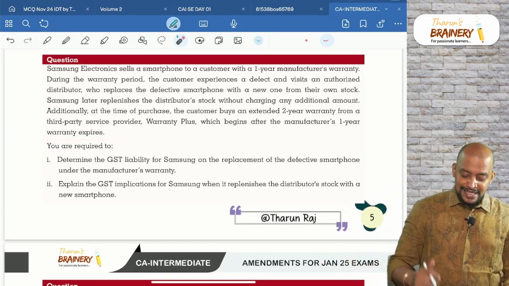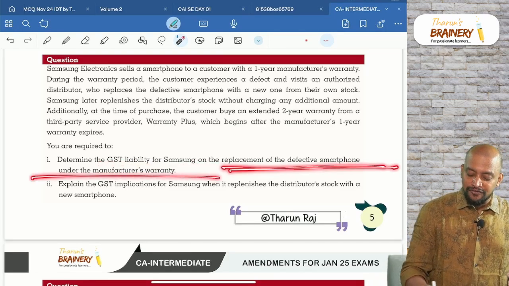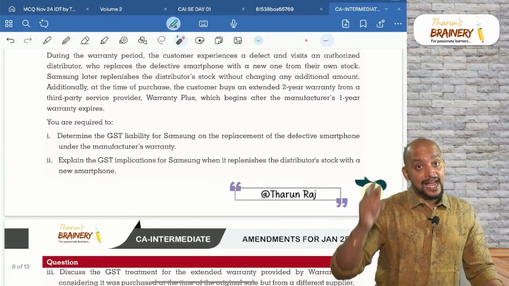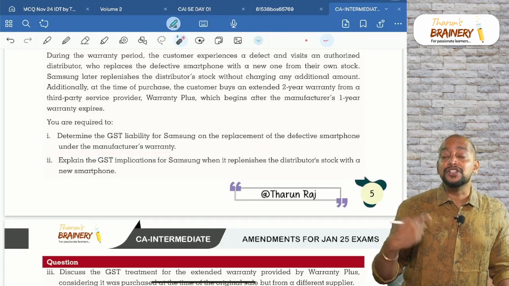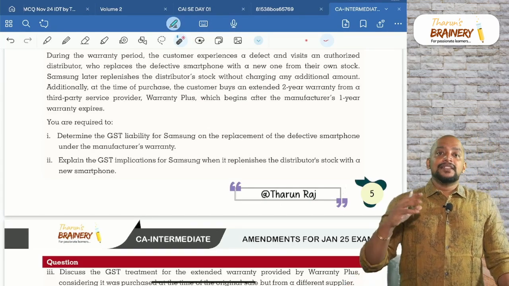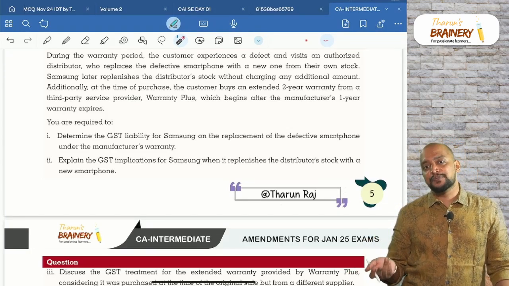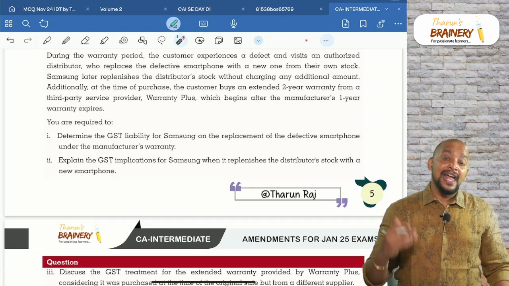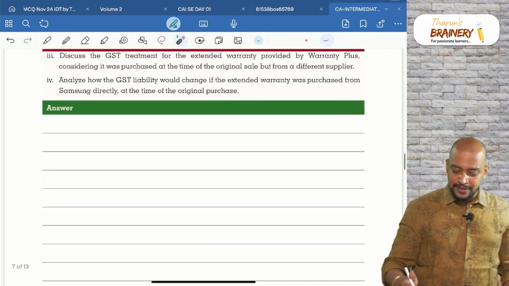You are required to determine the GST liability for Samsung on replacement of defective smartphones under the manufacturer's warranty. Now, what is the GST liability for Samsung on replacement of defective smartphone? So who is replacing? The distributor is replacing. So what is the treatment of that? First of all, this is a replacement, not a new sale. As it is not a new sale, there won't be any GST with respect to this. That is replaced mobile phone or replaced smartphone, GST not payable, as initially itself we paid the GST on this smartphone. Okay, so that is what we need to write.